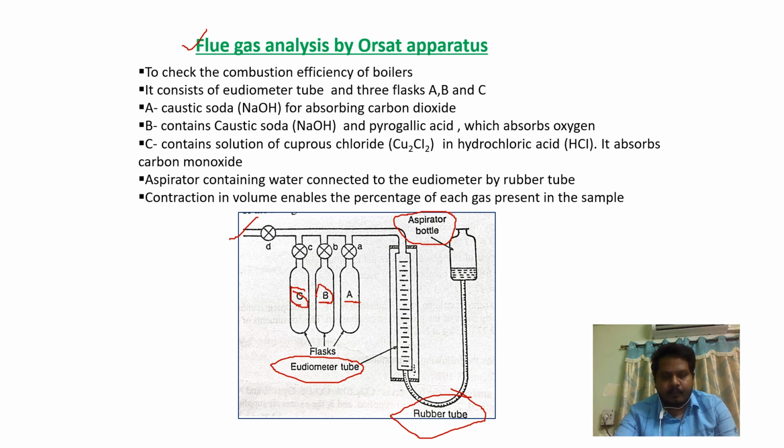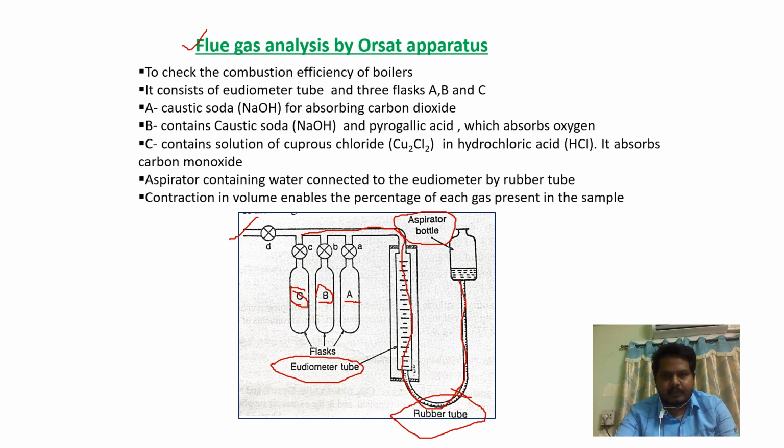Actually, before conducting the experiment, the eudiometer tube is filled with a specific amount of the flue gases. So, because of this water, it will push up the flue gas from the eudiometer tube, and that flue gas will enter into the A, B, C flasks.